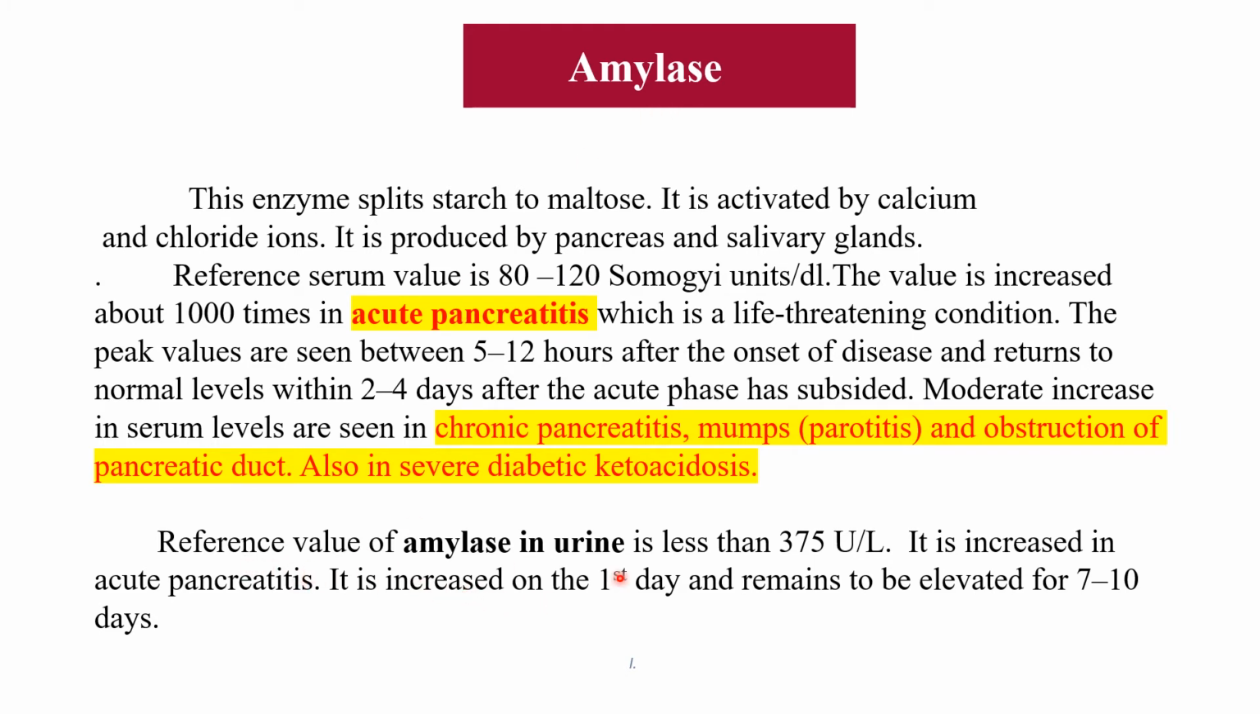Amylase in urine can also be estimated. Normally it is less than 375 units per liter in the urine. It is increased in acute pancreatitis. It is increased on the first day and remains elevated for 7 to 10 days. So this can also be estimated in the urine in acute pancreatitis.